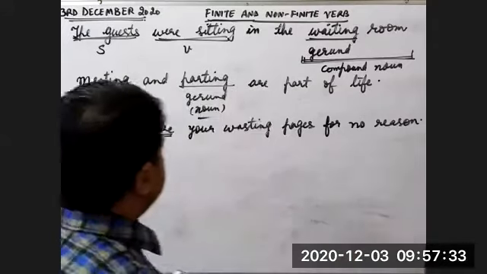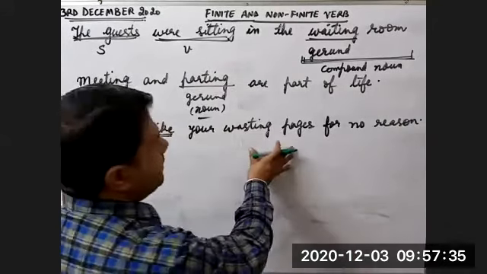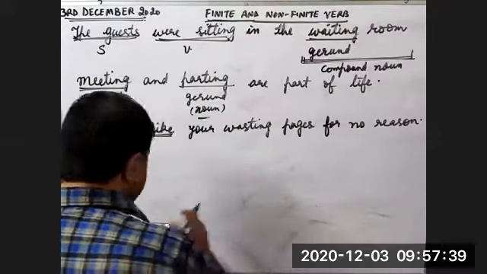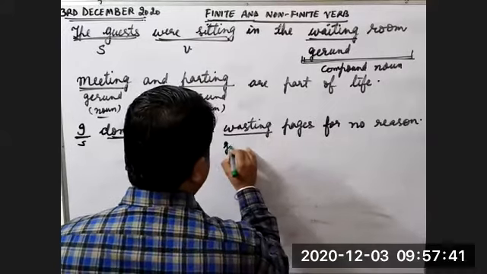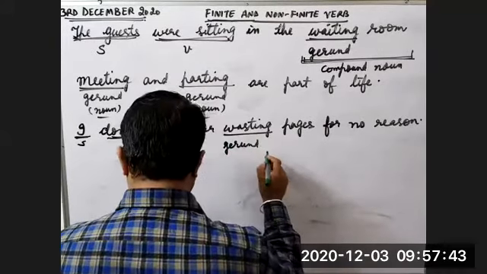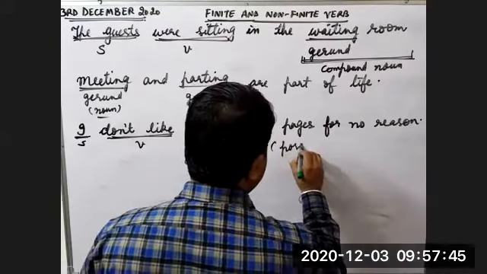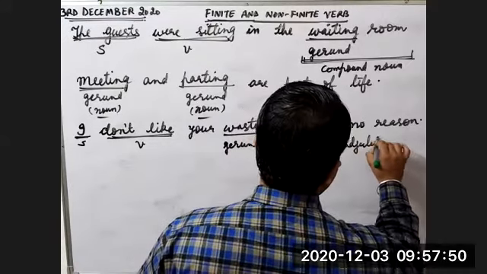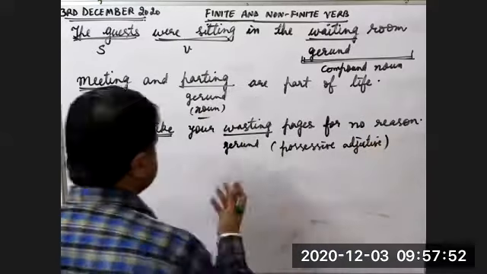So here possession is there. Who's wasting pages? You are wasting pages. So here wasting is used as a gerund, and here your is used as a possessive adjective. What an interesting example.